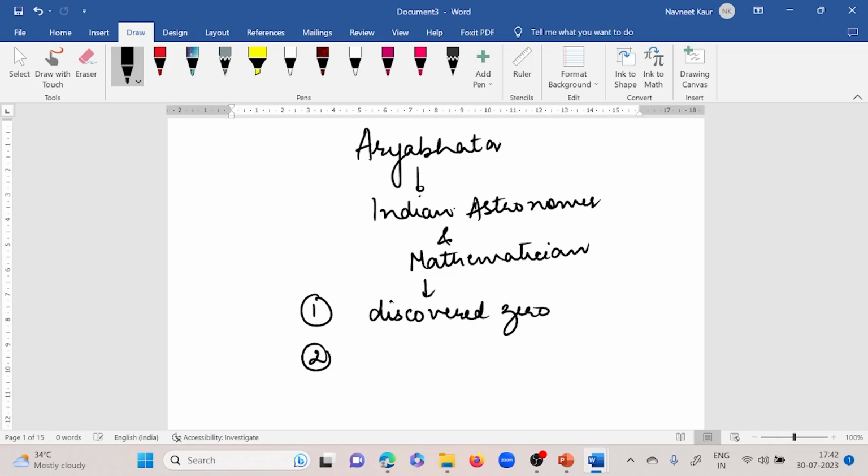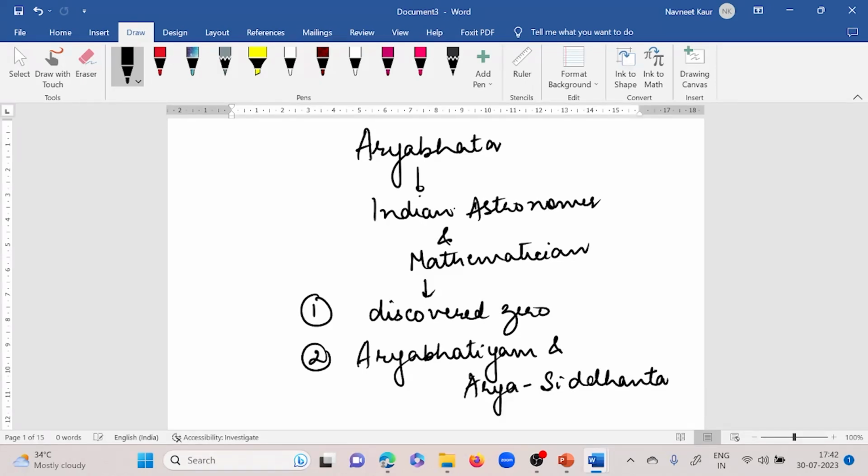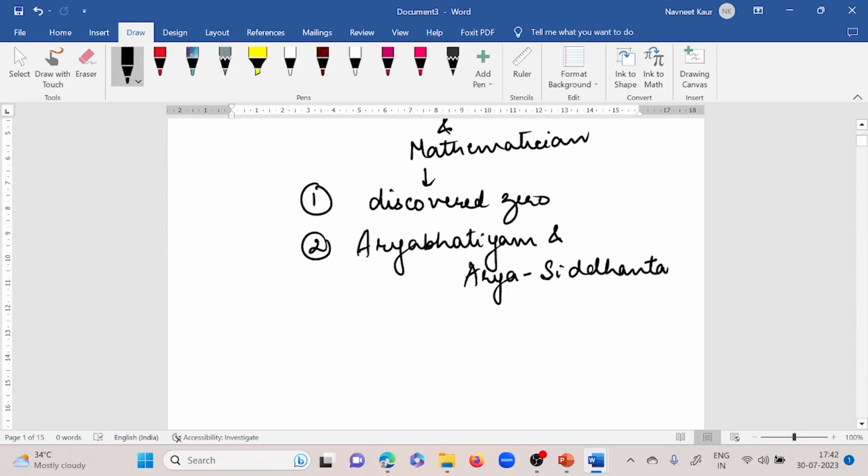Number two, his two works are very famous. One is known as Aryabhattiyam and another is known as Arya Siddhanta. What else is known about him?